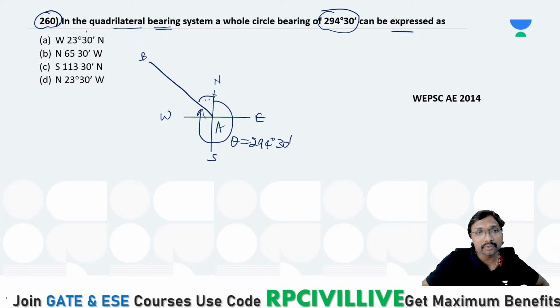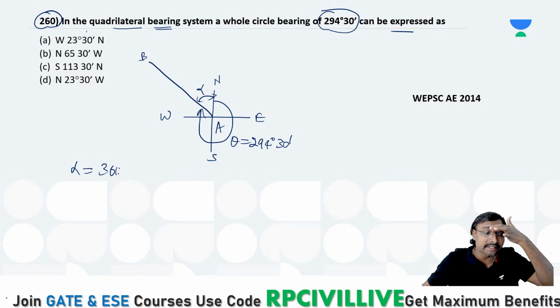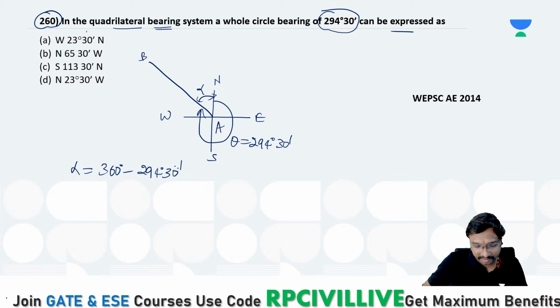And what is this one? This is your alpha. Alpha is equal to 360 degrees minus 294 degrees 30 minutes. This implies that quadrantal bearing is equal to north, and the angle is 65 degree 30 minutes west. Now it is in between north and west, so north 65 degree 30 minutes west. So option B is the correct one, right?